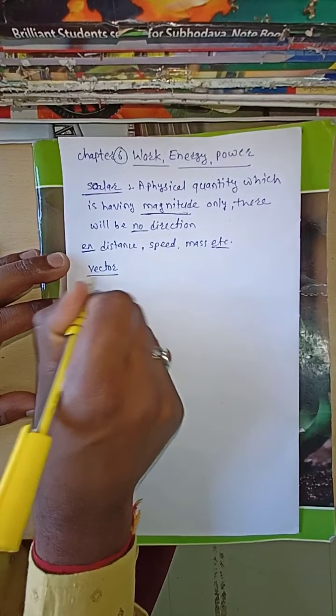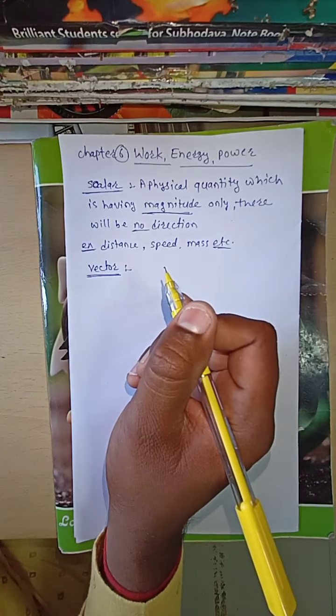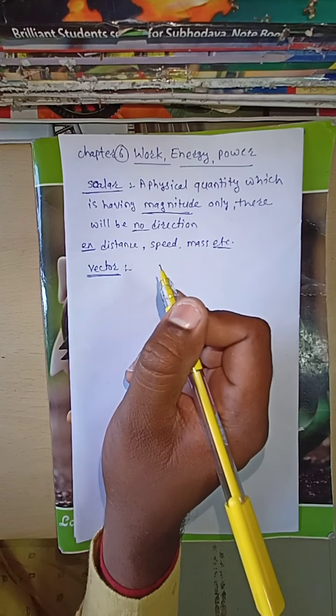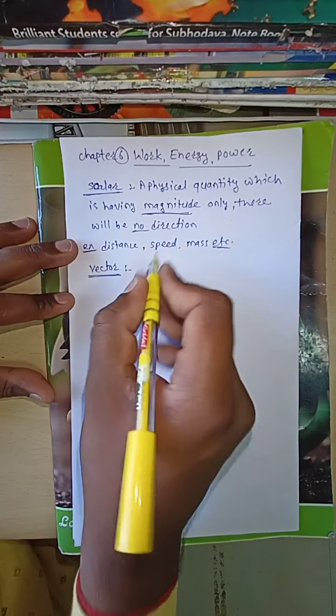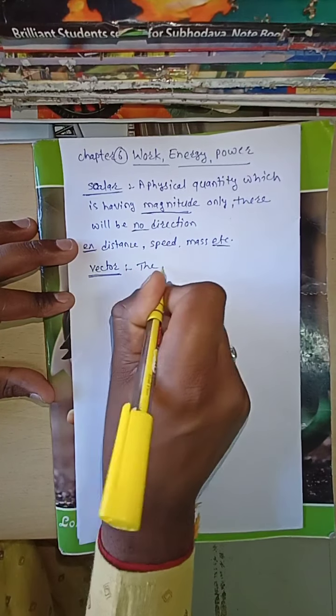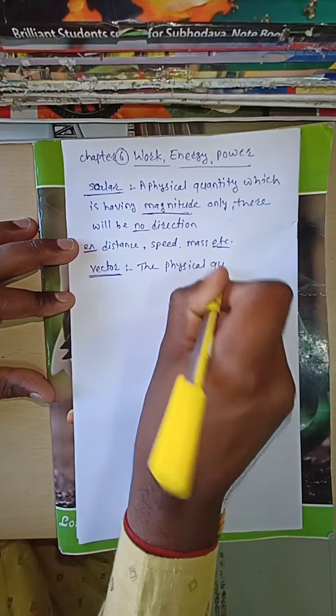The next type of physical quantities are known as vectors. Vectors are physical quantities which have a magnitude as well as direction. You have already learned this.